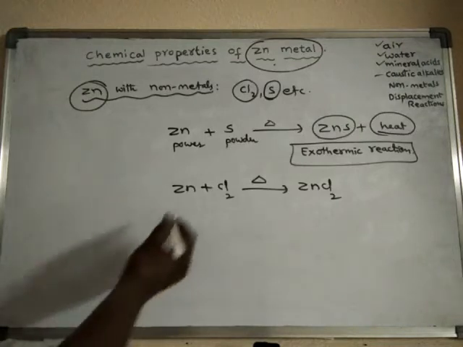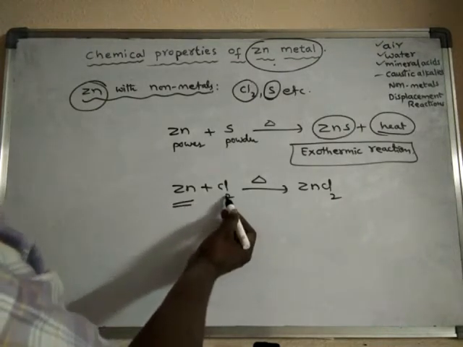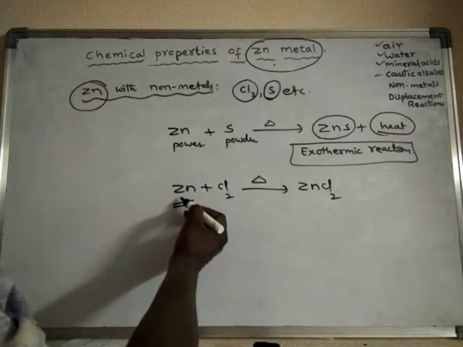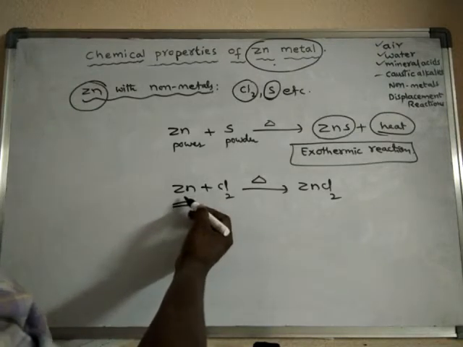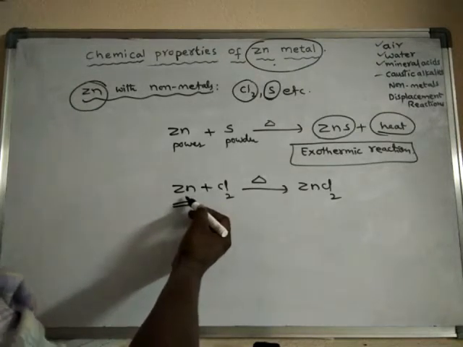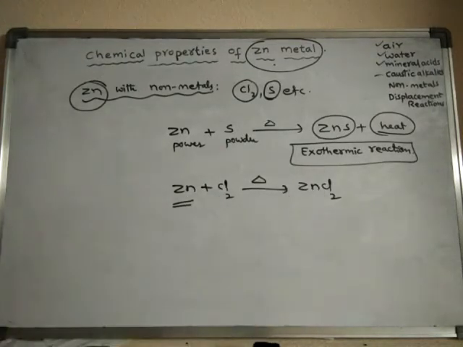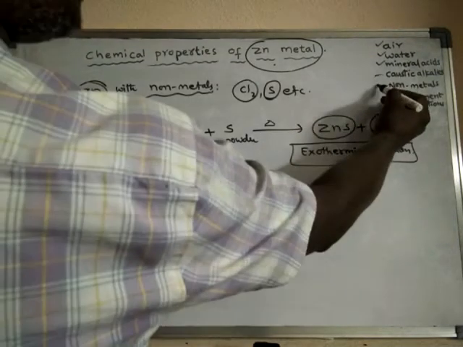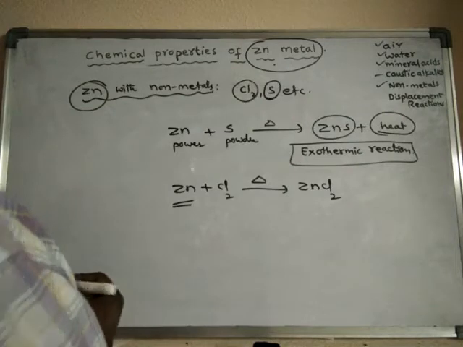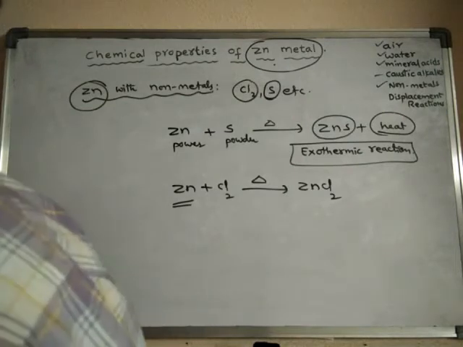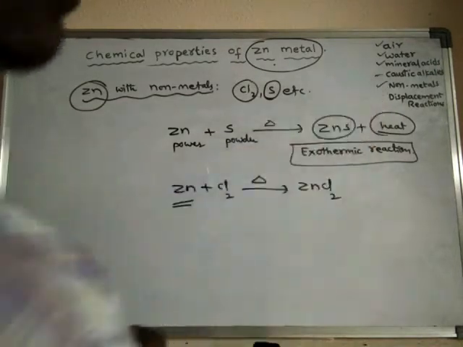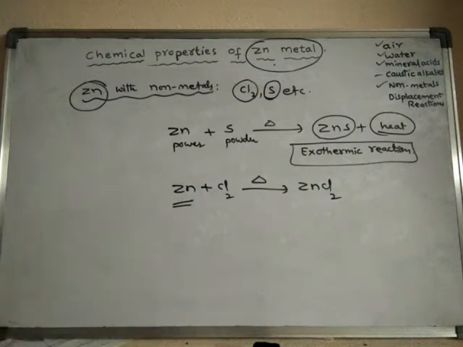So when chlorine gas is passed over heated zinc metal, a reaction takes place between zinc and chlorine to form zinc chloride. So like this, the reaction with non-metals is also one of the chemical properties of zinc.